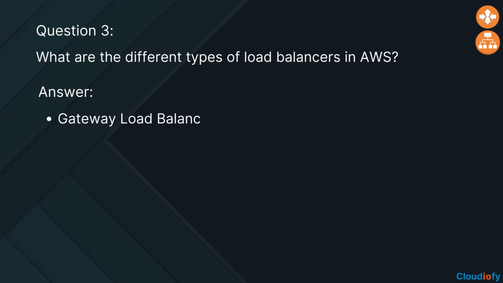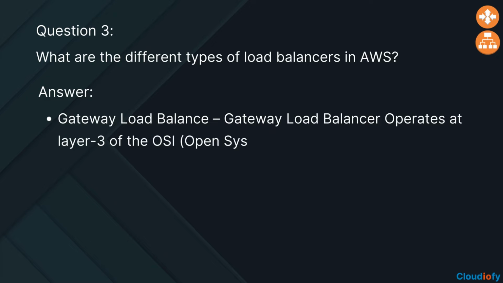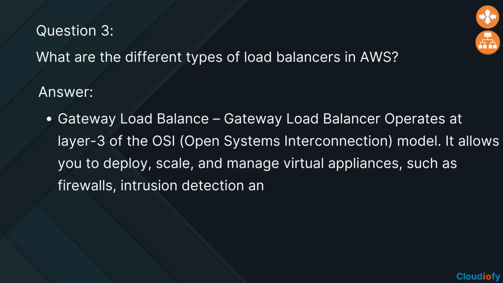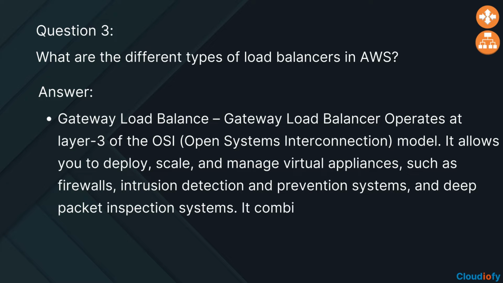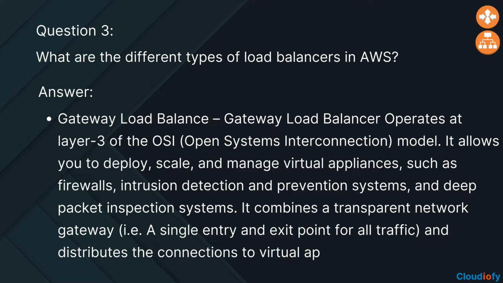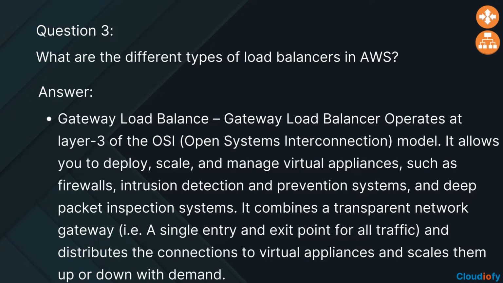Gateway load balancer. Gateway load balancer operates at layer 3 of the OSI, Open Systems Interconnection, model. It allows you to deploy, scale, and manage virtual appliances, such as firewalls, intrusion detection and prevention systems, and deep packet inspection systems. It combines a transparent network gateway, i.e., a single entry and exit point for all traffic, and distributes the connections to virtual appliances and scales them up or down with demand.